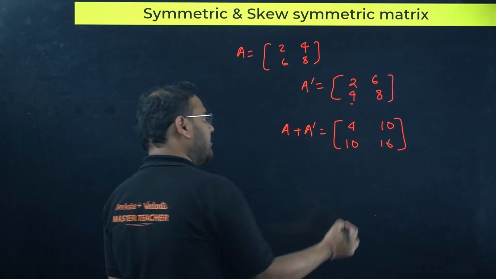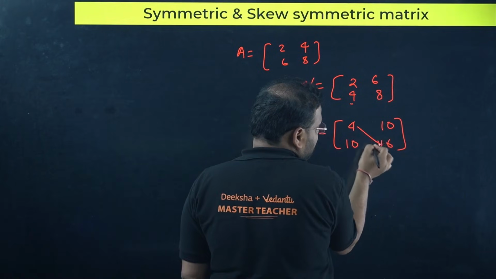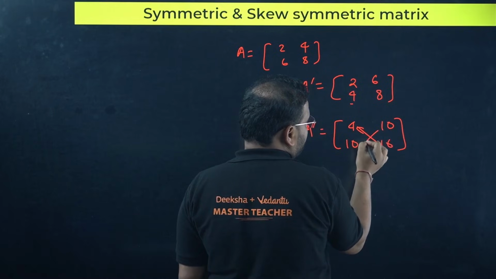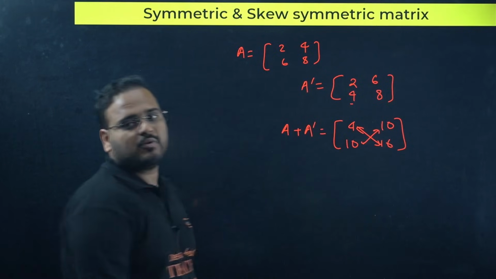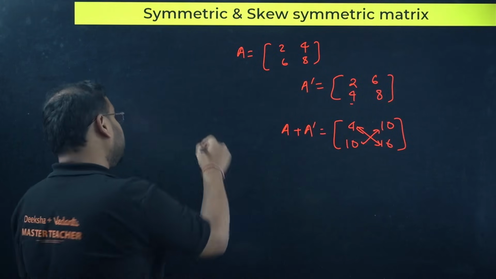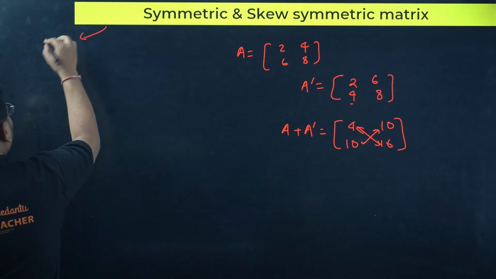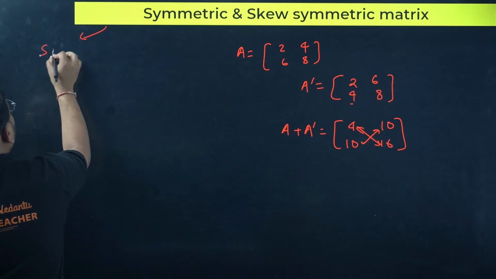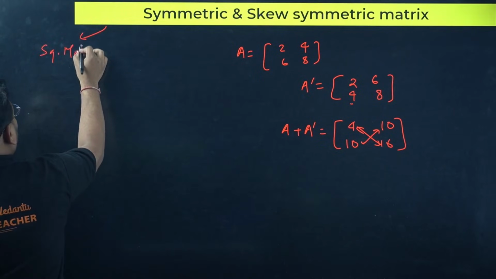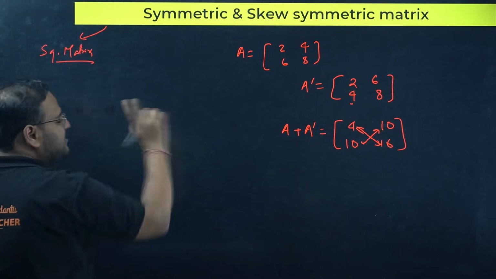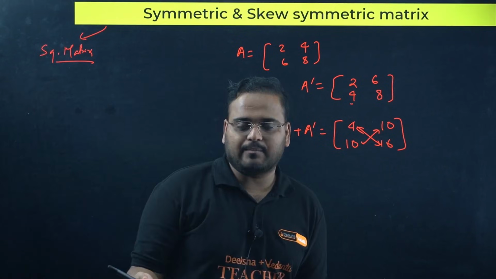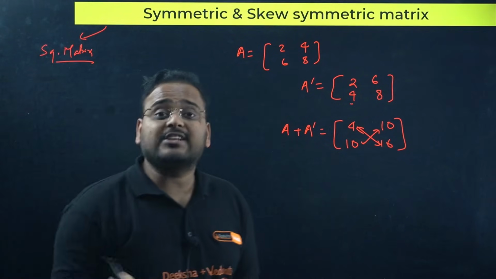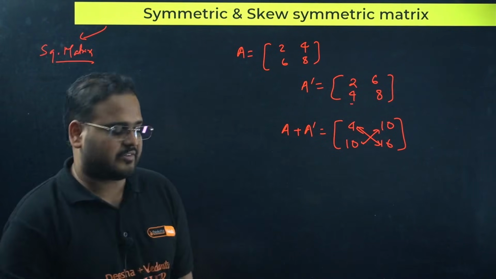Are they symmetric? Yes, sir. Above the diagonal, these two are mirror images. These two are mirror images. And yes, this concept is true only for square matrices. The previous one, transpose, you can find for any type of matrix, but symmetric and skew symmetric is true only for square matrices.